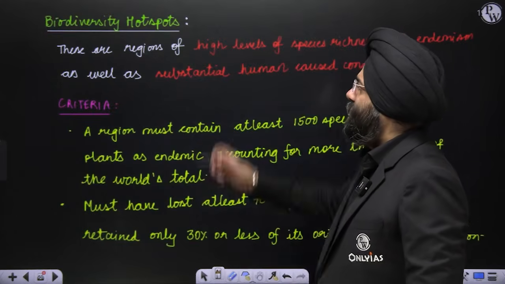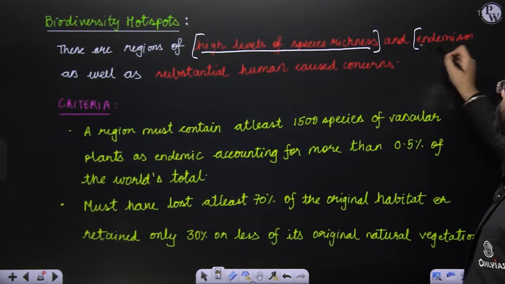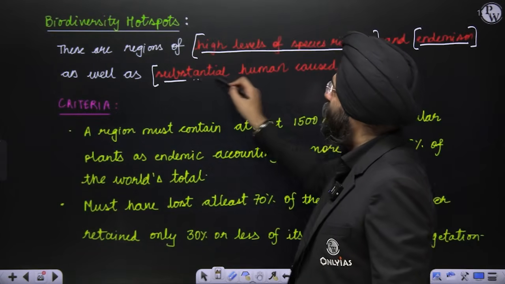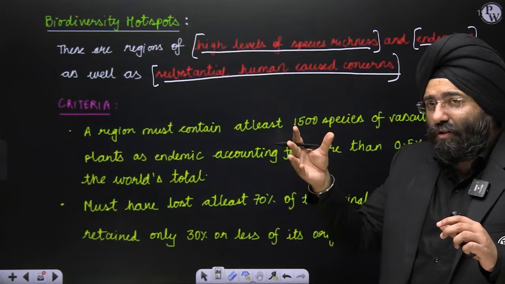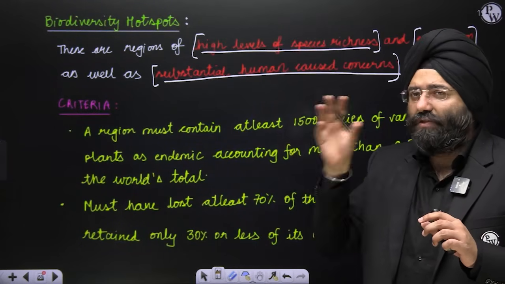See here, these are the regions of high levels of species richness and endemism that are endemic to that environment, as well as substantial human-caused concerns. So along with this, why it is important is, there is richness in the species, but along with that human beings are intervening in that environment. And that is why it is raising a concern.